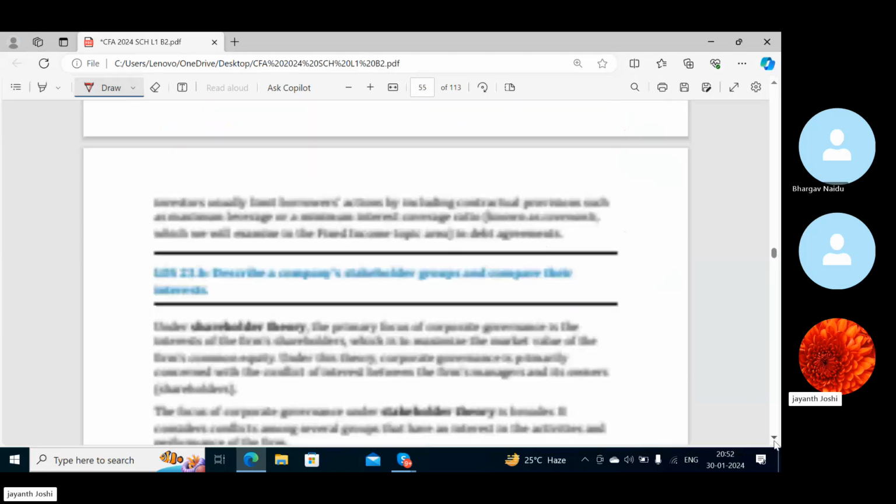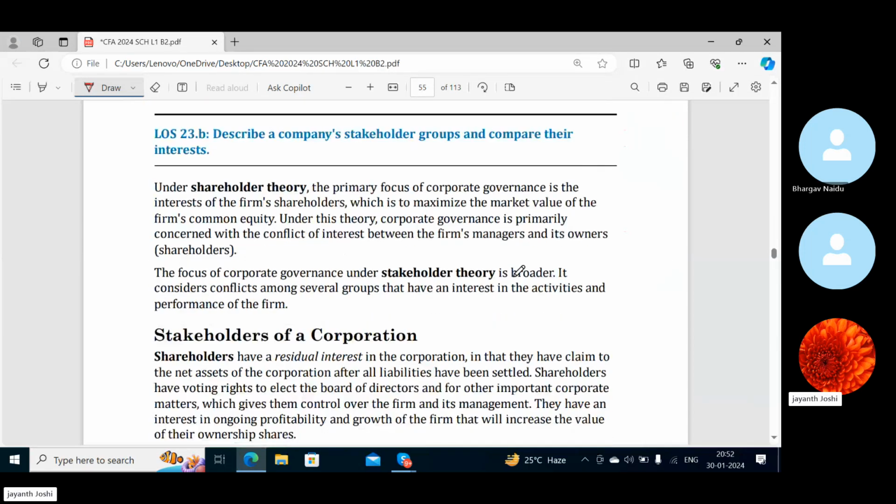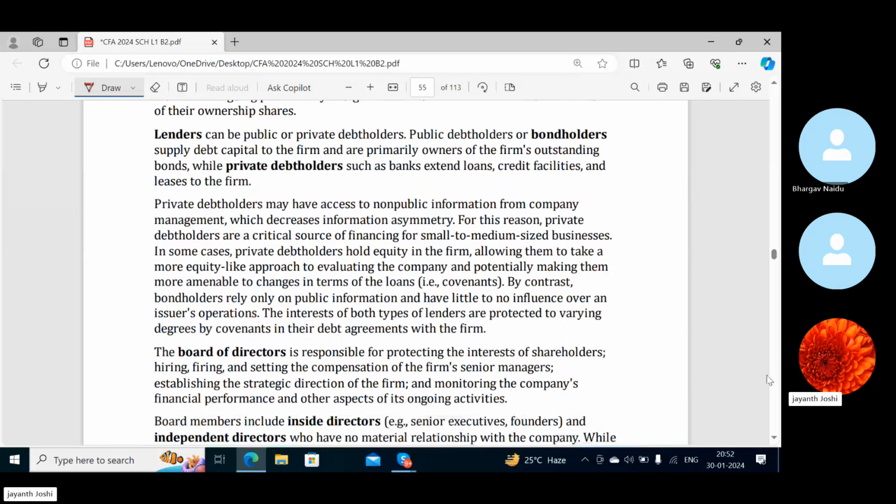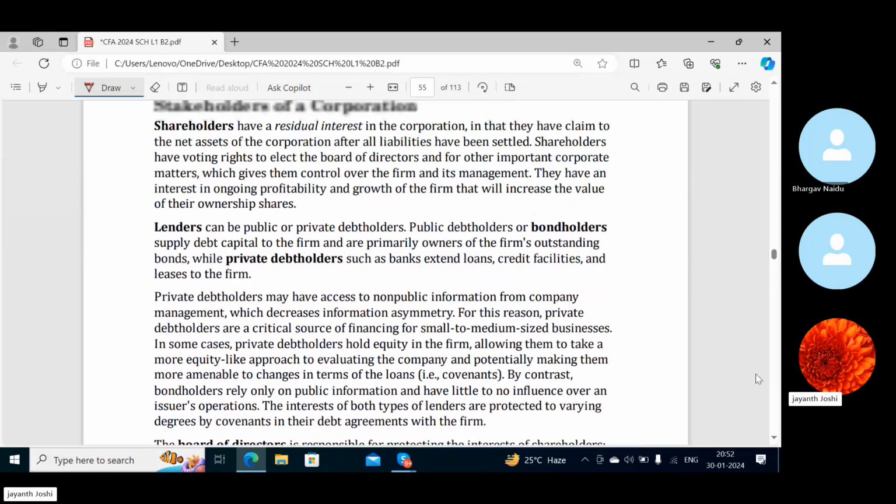Describe a company's stakeholder group and compare their interests. I have already explained this to you right now. Each and every stakeholder's interest and everything. Board of directors and everyone. You have a good idea about it, right?